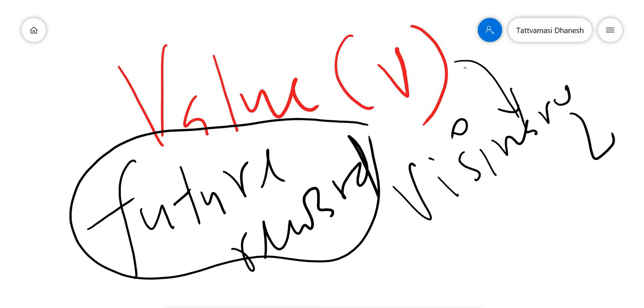For such agents, we define the function value, represented by V.